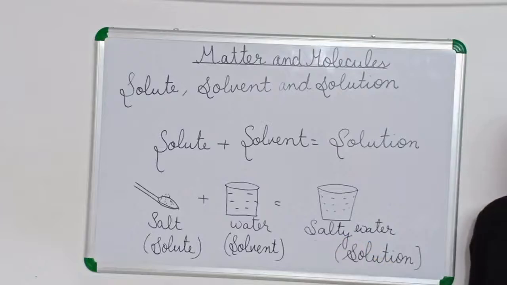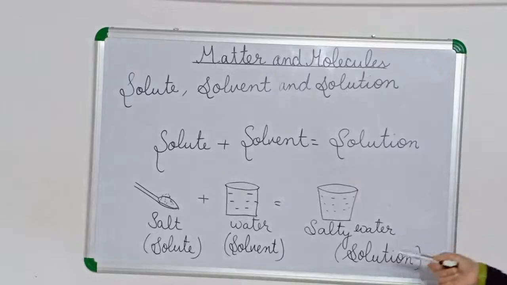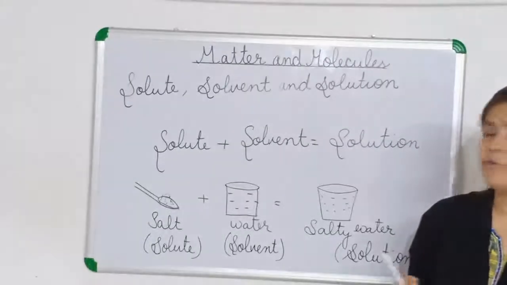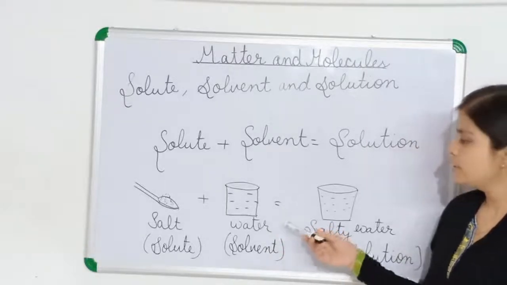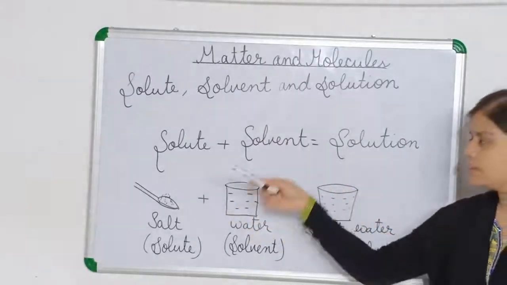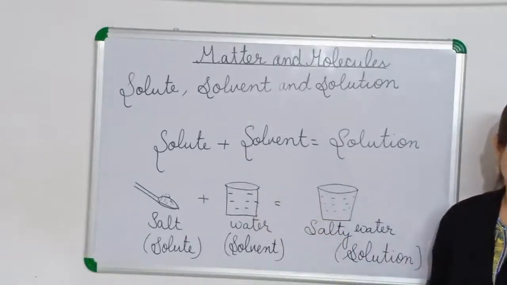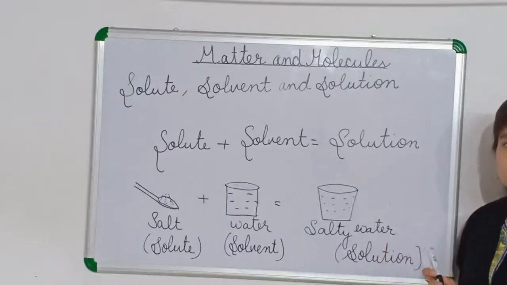Now, what is solvent? The liquid in which solute dissolves is called solvent. Just now, what was the solvent here? Water. Water was the liquid, and it was the solvent because salt dissolved in this water. Okay? And the liquid that is obtained when solid dissolves in solvent is called solution. So this was the solution, the salty water. Just now we have seen here.